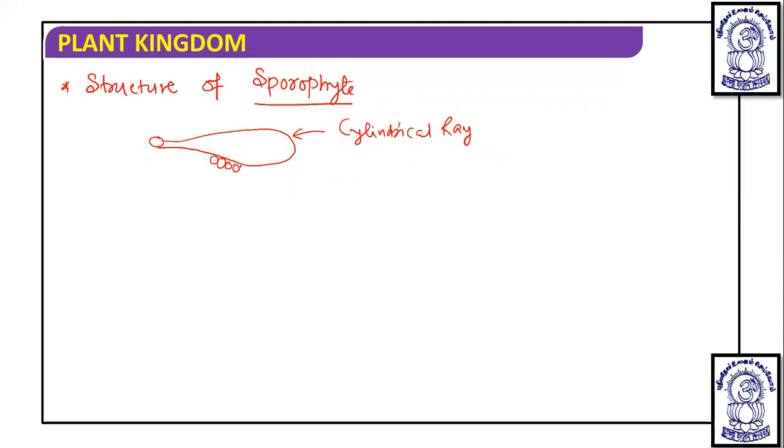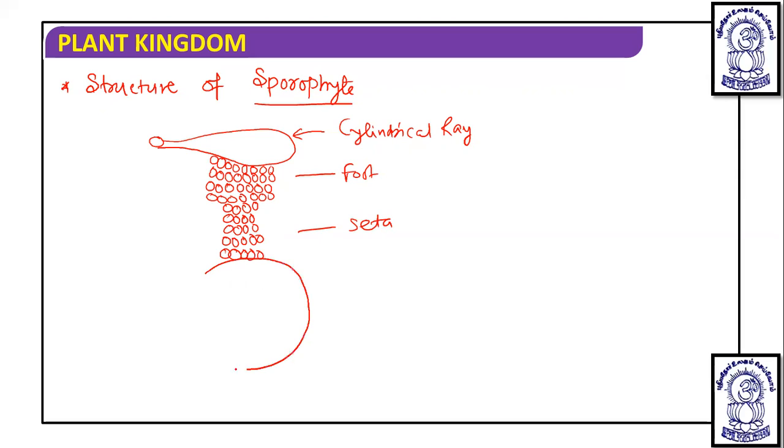So here the foot is formed first. This is the elongated structure which is known as seta. So this is the foot, this is the seta, and below it you will find the presence of the capsule.